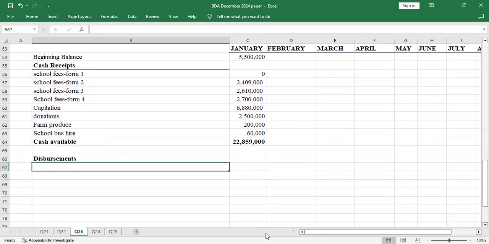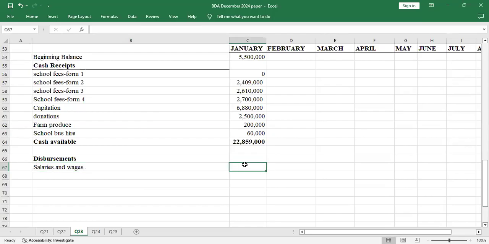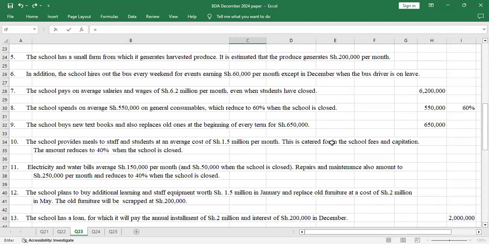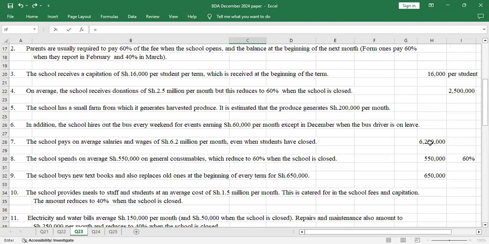But because I'm working with January, let me just make the entries for January. There's a reason for that, to avoid confusion. So the salaries and wages, these are disbursements. Salary and wages will have 6.2 million per month.